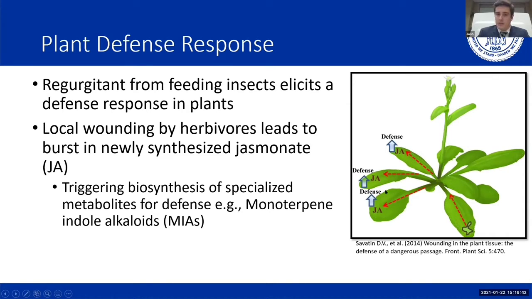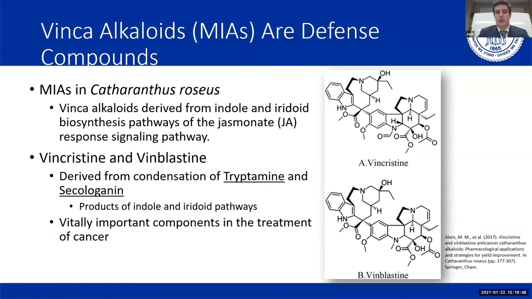One such example of these metabolites is monoterpene indole alkaloids. Monoterpene indole alkaloids are vinca alkaloids derived from the indole and iridoid biosynthesis pathways of the jasmonate response signaling pathway. They are used for defense in Catharanthus roseus. Two MIAs of importance are vincristine and vinblastine.